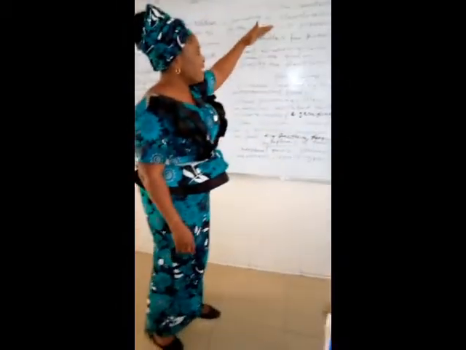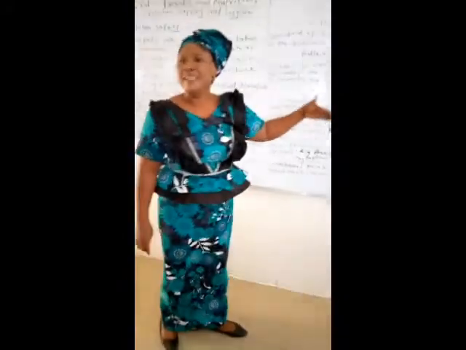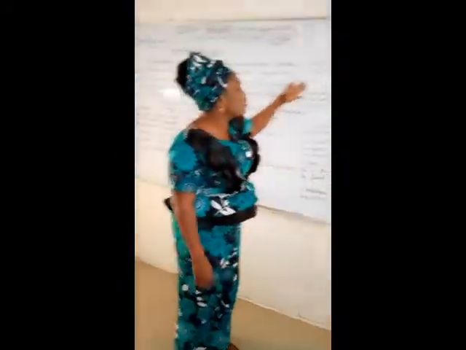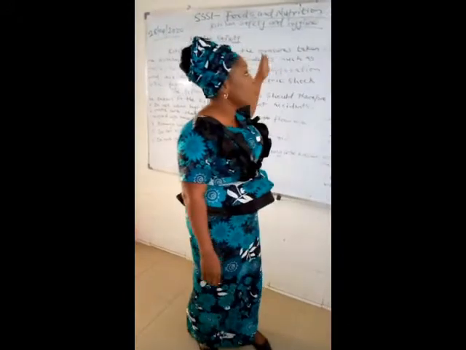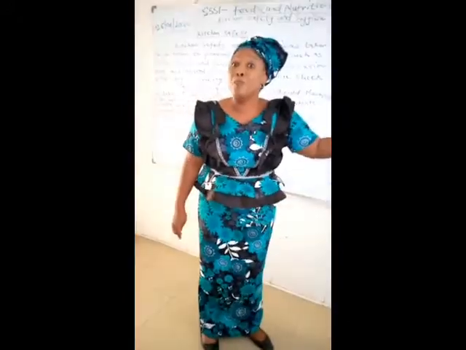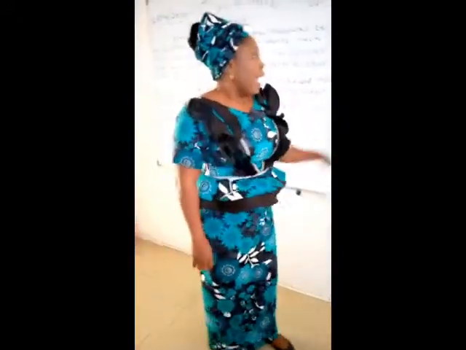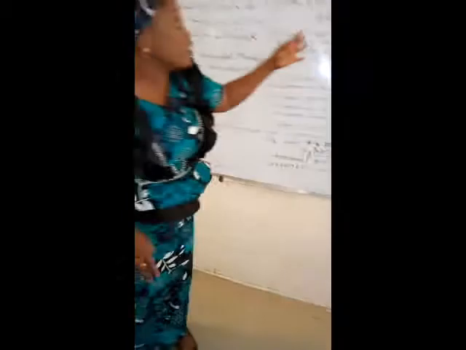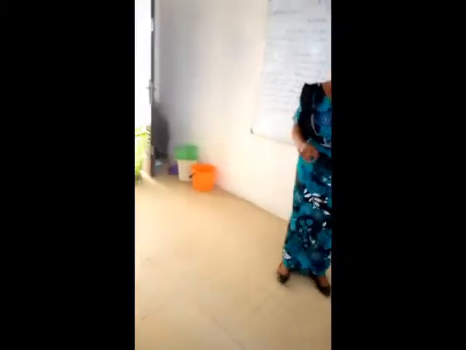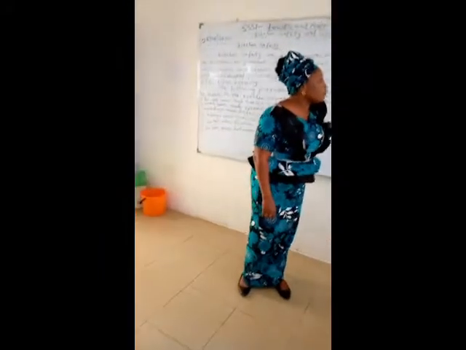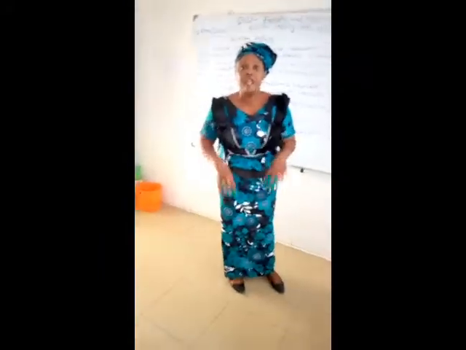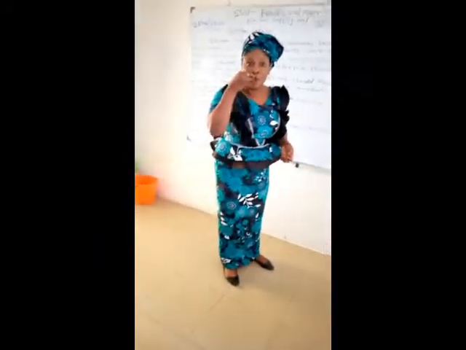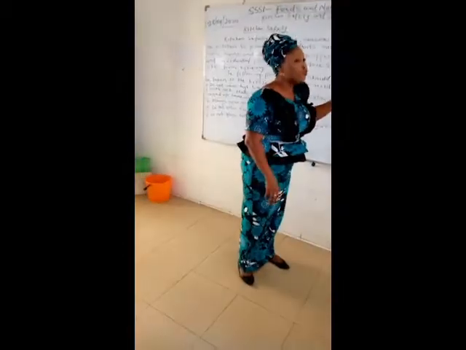Then this is now leading us to foodborne diseases. This topic is leading us to foodborne diseases, because all these things, if you don't observe them, can lead to foodborne diseases. And what are foodborne diseases? They are diseases caused by the consumption of contaminated food. I've mentioned contaminated food many times as I'm teaching. So foodborne diseases are diseases caused by consumption of contaminated food. When you consume foods that are contaminated, that is called foodborne disease.